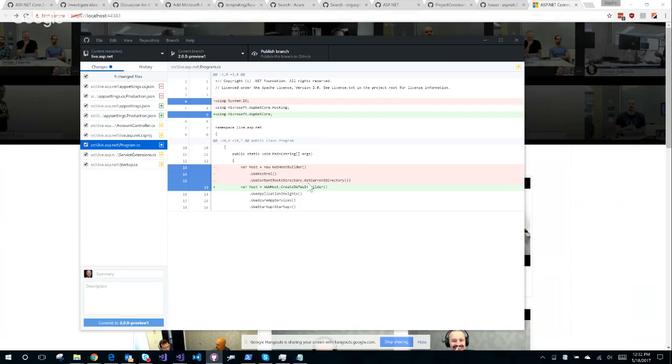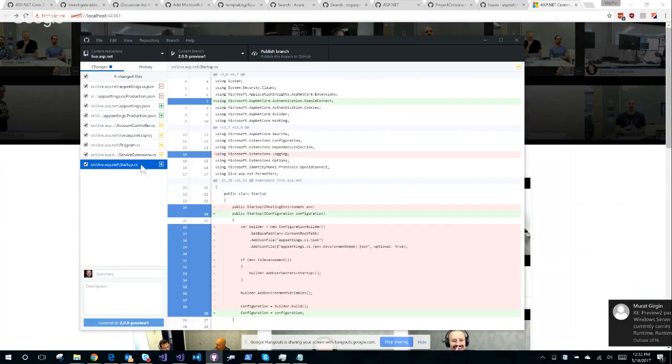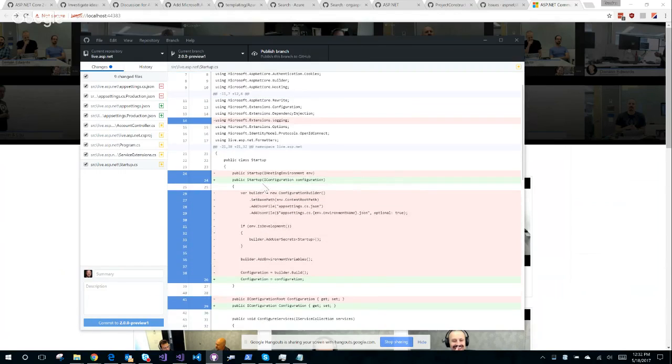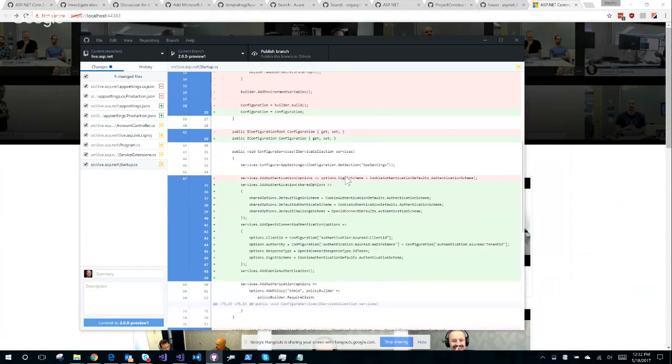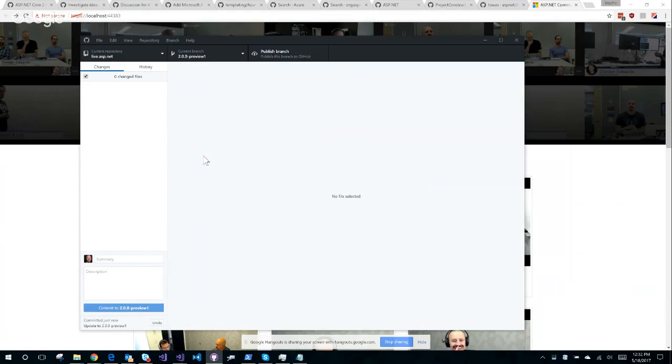Okay, change this to use the new default builder. That's good. Changed my service extensions class to not call the memory cache API that has been removed. And finally, my startup class, obviously, which you all saw me go through and change. All right. Update to 2.0 preview 1. Commit to that. All right.